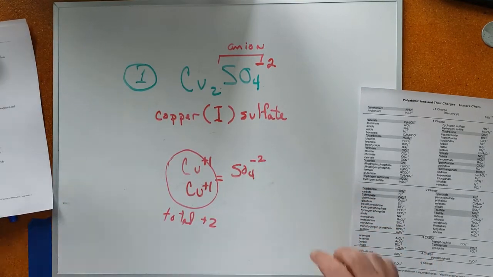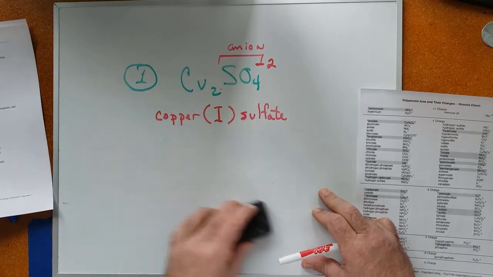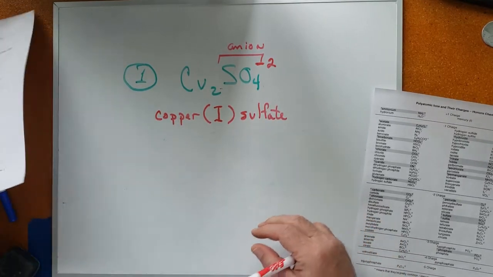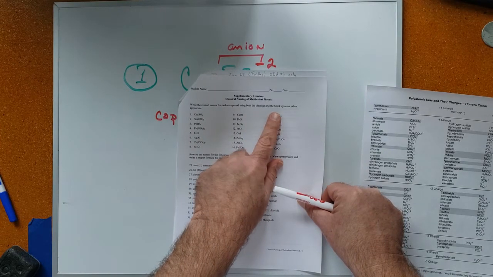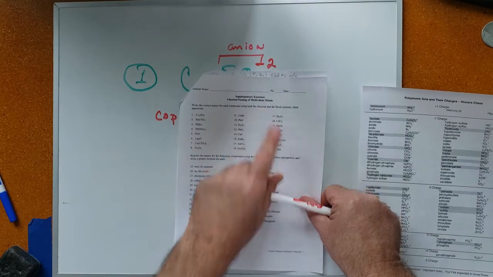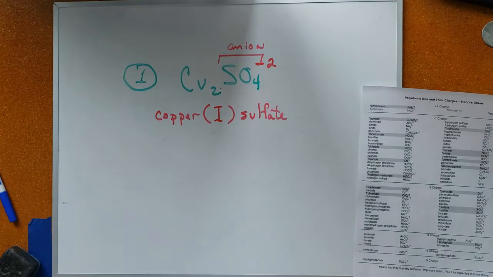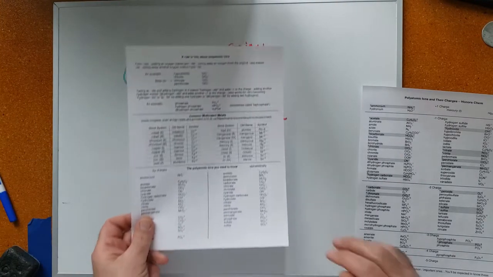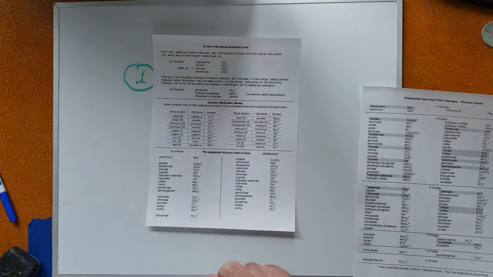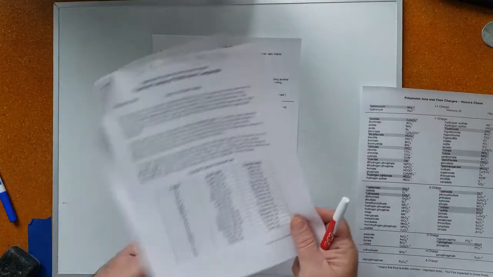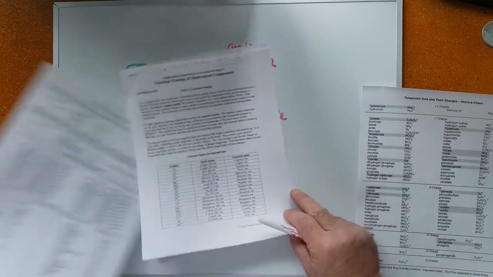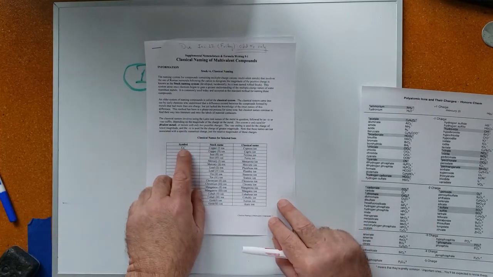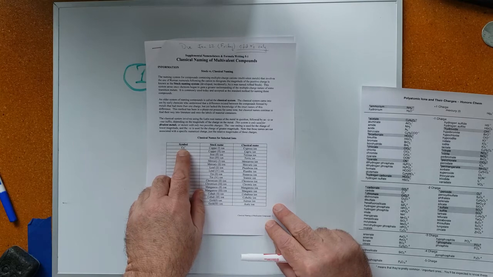Now that is the stock naming system. The instructions on this sheet were to name these both using the stock system and the classical system. So if we get out our list of transition metal ions, let's use page 1 of the same assignment. Copper with the +1 charge is the very first ion on this list.